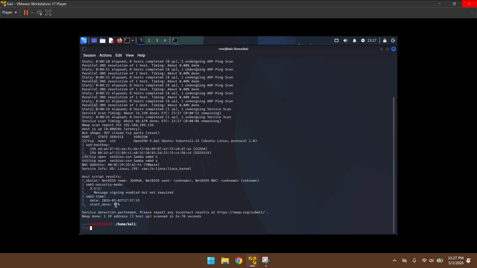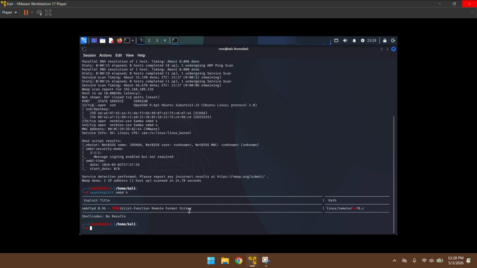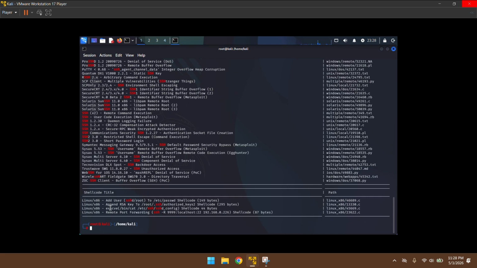So basically you can see that there's SSH, and there's SMB as well. I'm going to be searching for these versions on SearchSploit, which is like a database search if there are any exploits. This SMB FTPD, I don't think it's safe to exploit. It won't work, I'm not going to get remote shell access. But it is running SSH though.